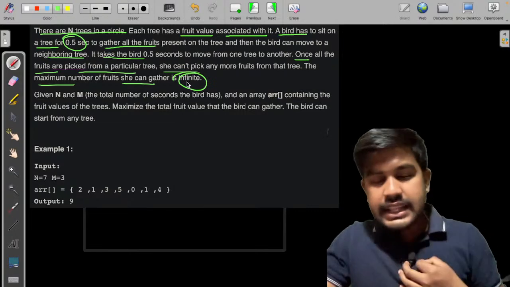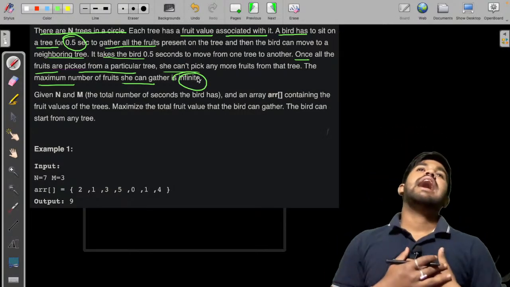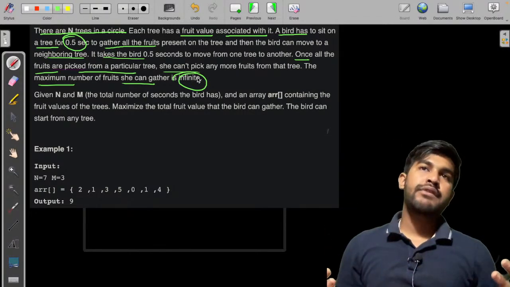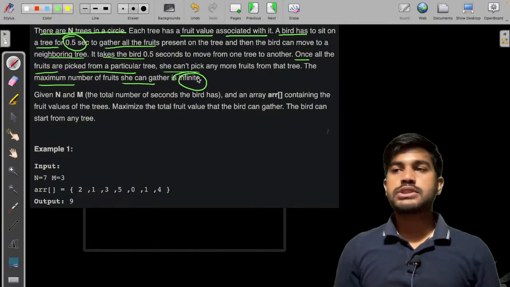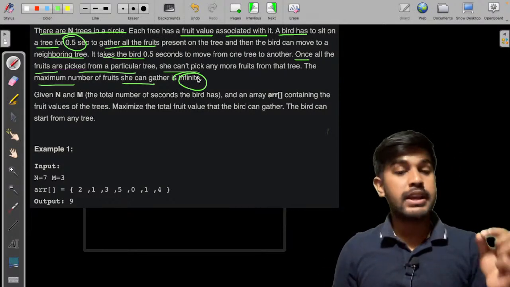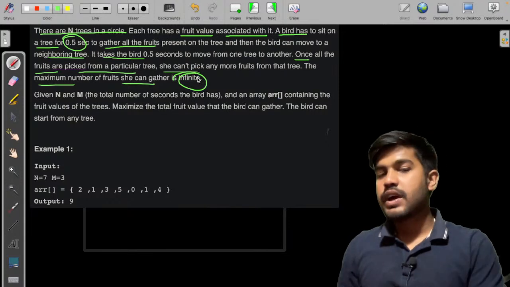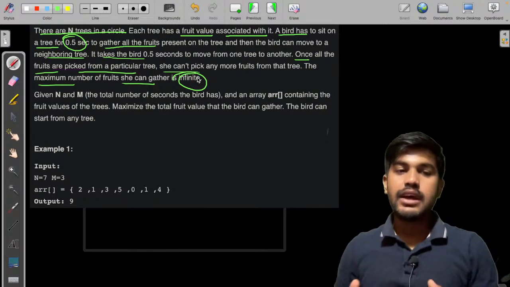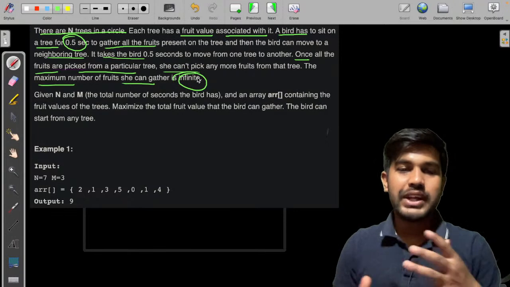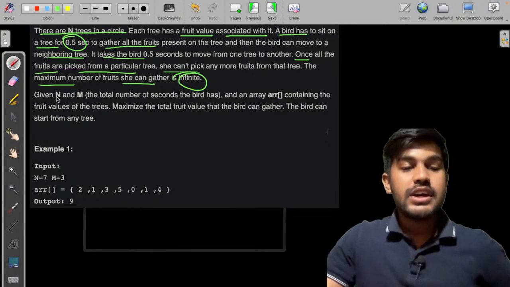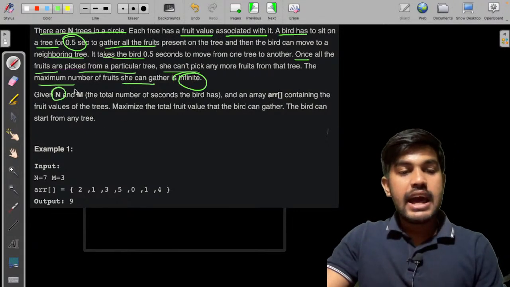So she can gather, so I can learn infinite number of things, but the resources or the knowledge that is available is finite. Basically in real life this is just opposite, but still we are coders and we love to take fake examples. Okay, so we are given n and m.